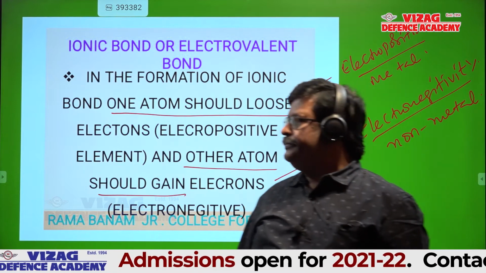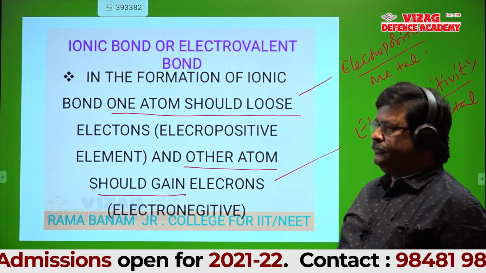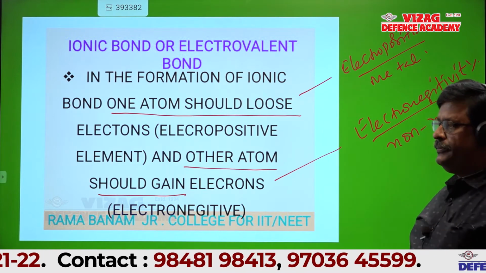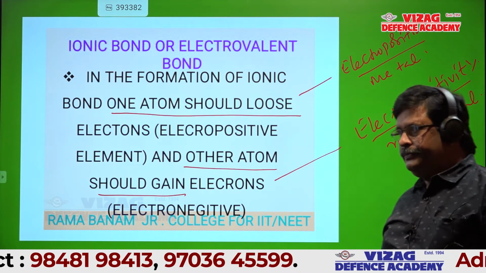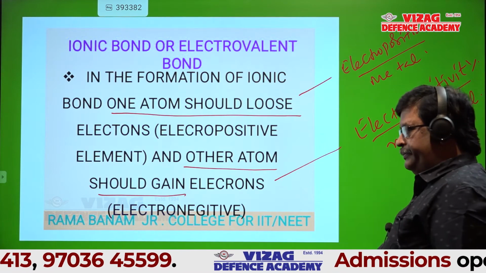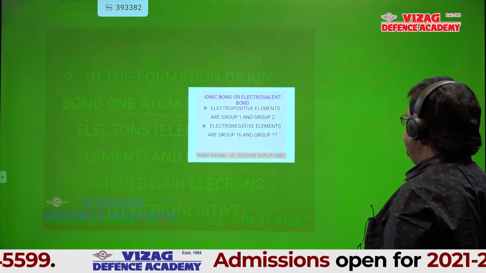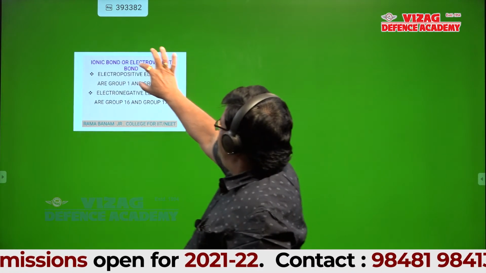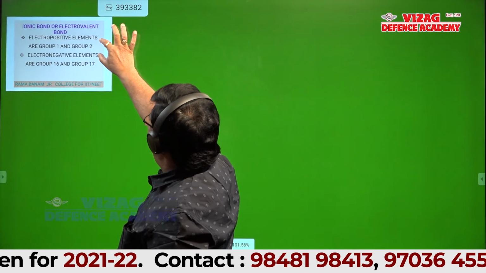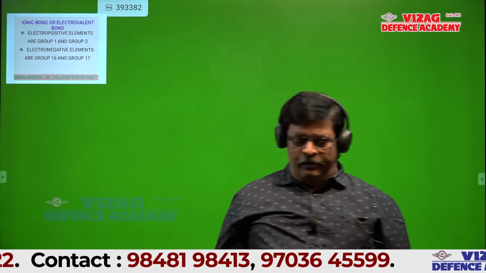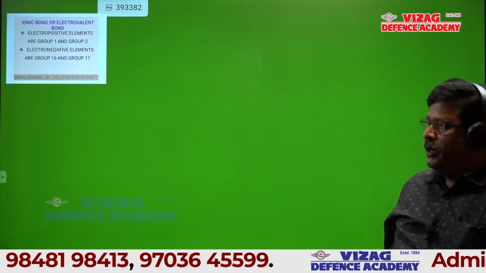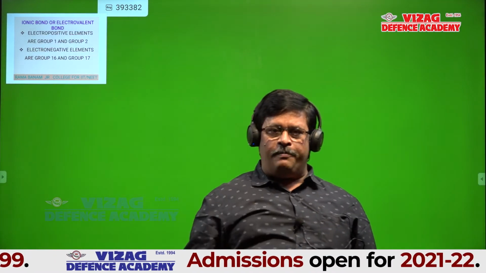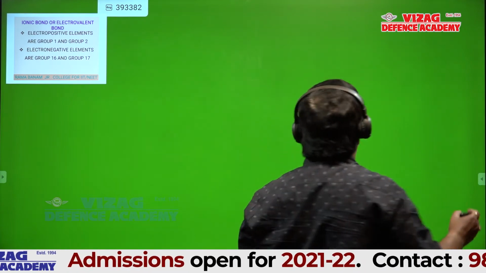Can I go to the next slide, students? Forget about this slide for a second. Can anyone tell which group elements in the long form of the periodic table are highly electropositive?